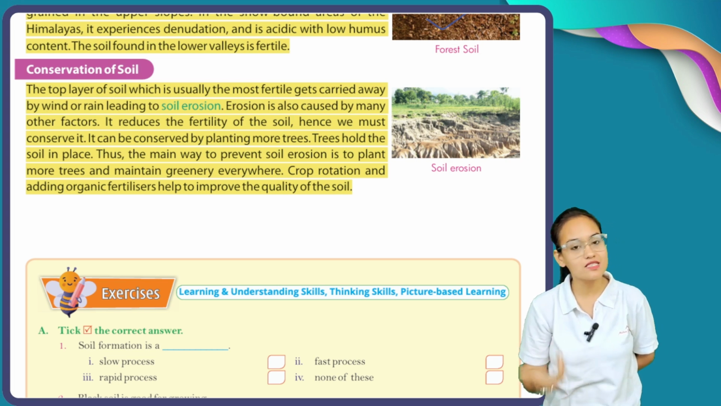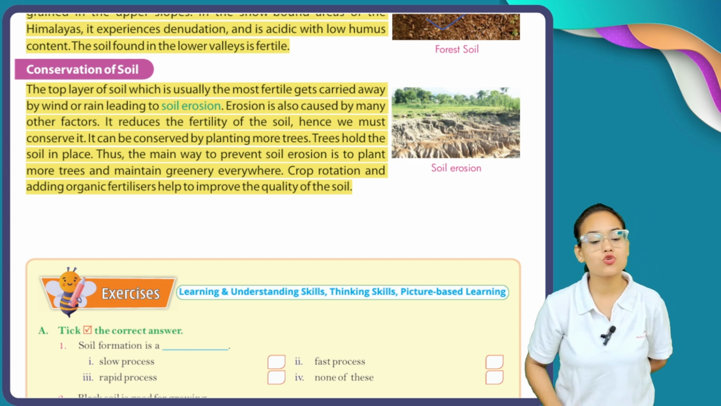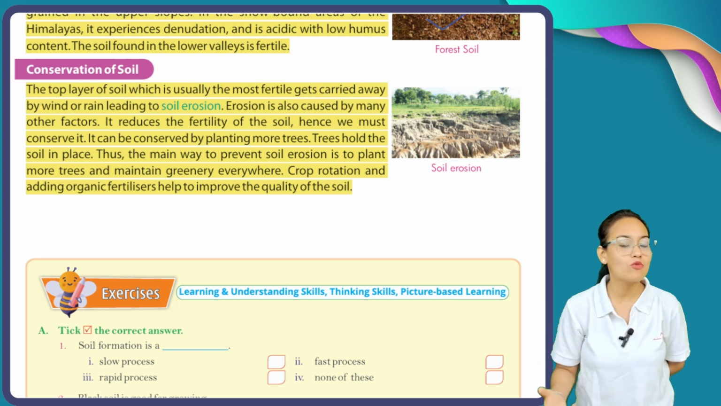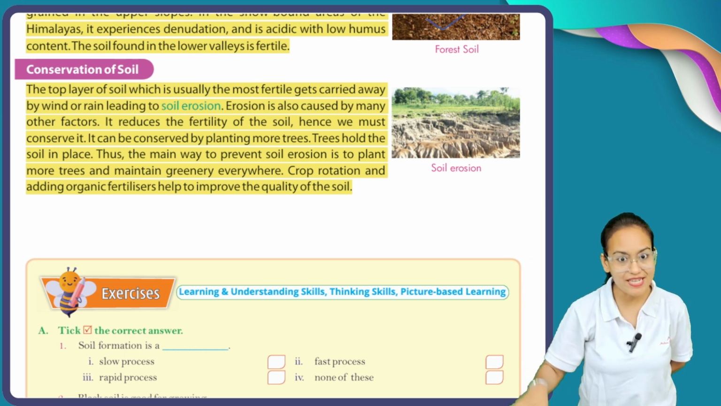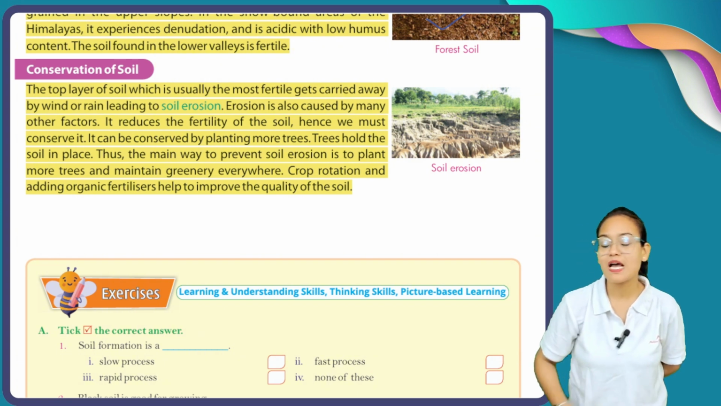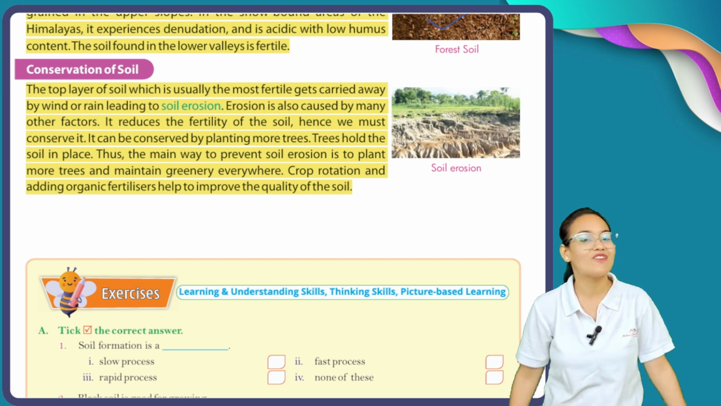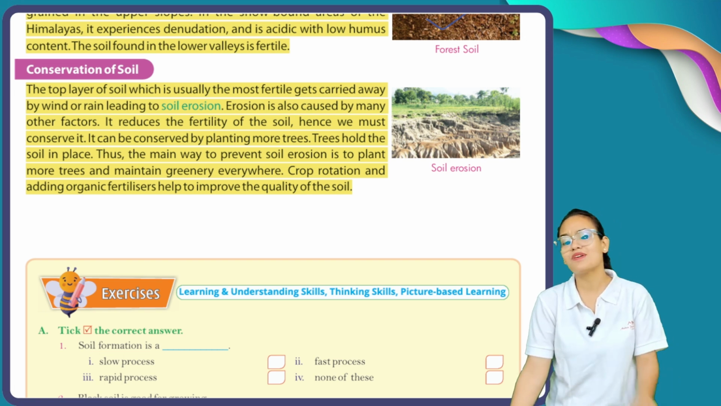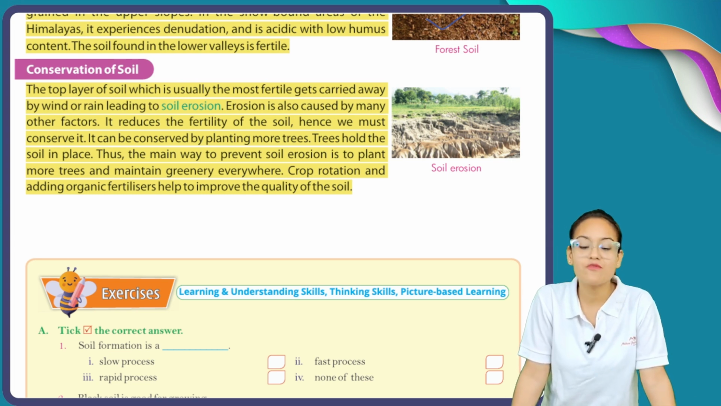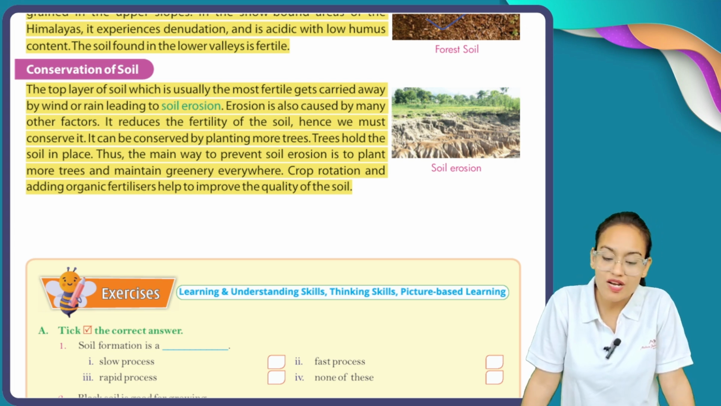And how can we conserve? By planting more and more trees. Trees hold the soil in its place. And what result do we get if we plant more and more trees? Because the tree, where it stands, holds the soil. Thus, the main way to prevent soil erosion is to plant more trees and maintain greenery everywhere. So there is a very simple solution by which we can prevent soil erosion. And that way is to plant more and more trees.